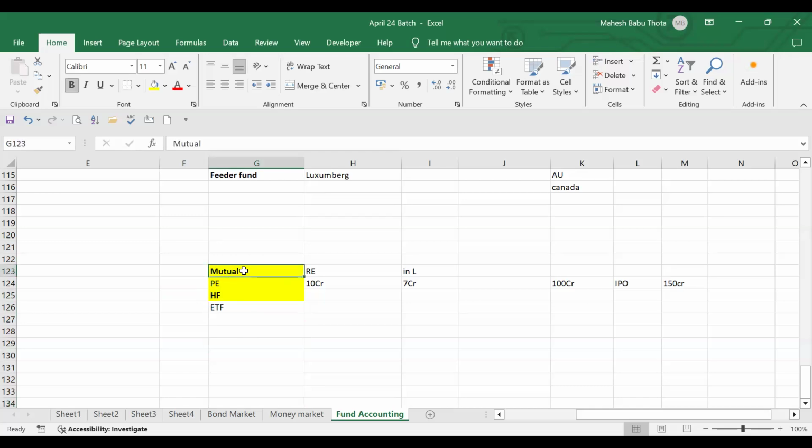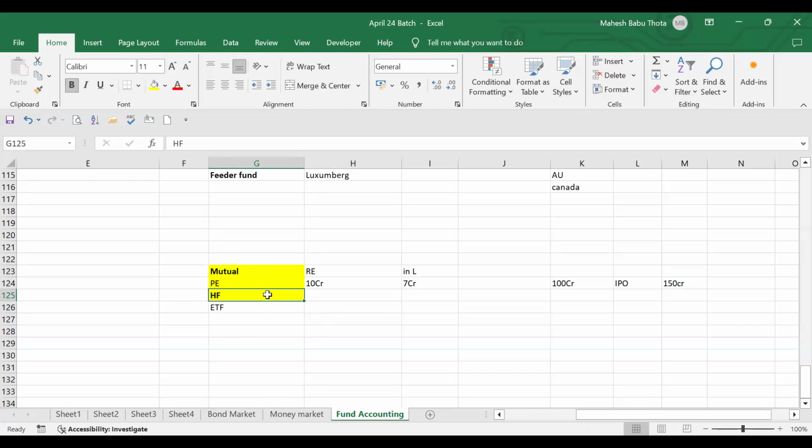So now we understood what kind of investors invest into the hedge fund. Can you repeat hedge fund? Sorry, come again. Can you repeat it once again? What I was talking about, hedge funds. No, I couldn't understand, so that's why I asked.